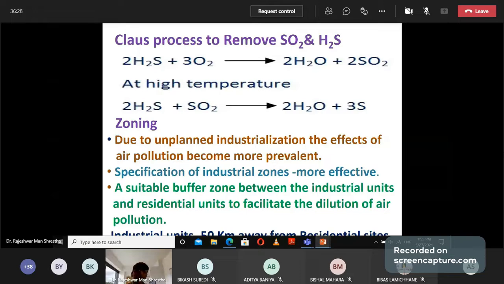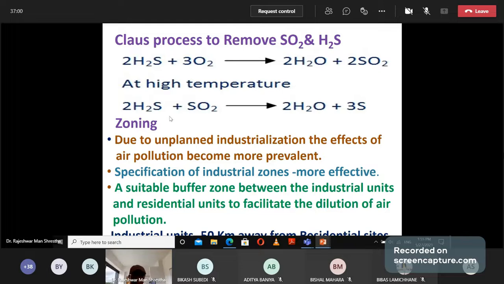Next is how to remove sulfur dioxide and H2S gas together. The Claus process is applied to remove SO2 gas and hydrogen sulfide. At low temperature, H2S gas reacts with oxygen and changes into water and sulfur dioxide gas. At higher temperature, H2S gas reacts with sulfur dioxide gas and changes into water and sulfur. Sulfur is a solid, separate from water.